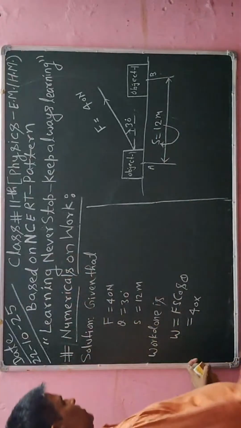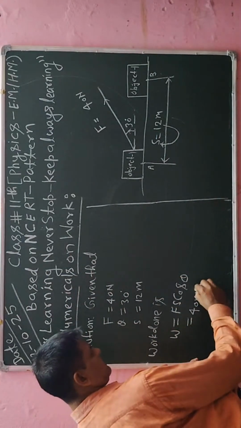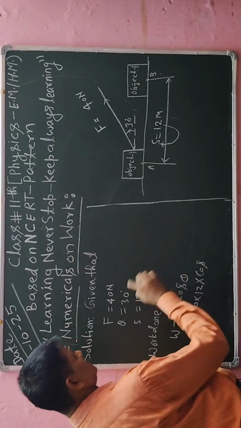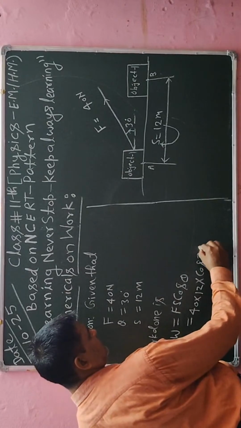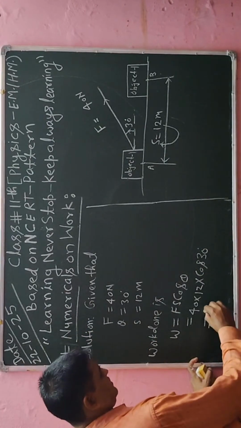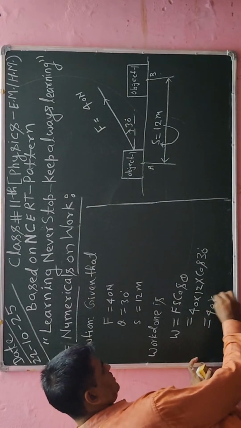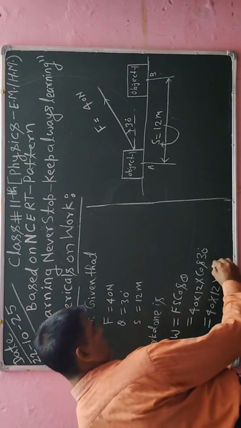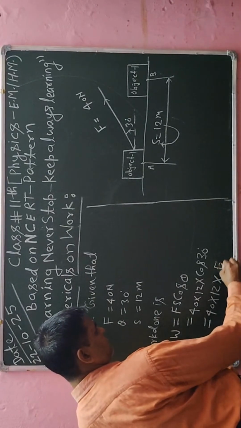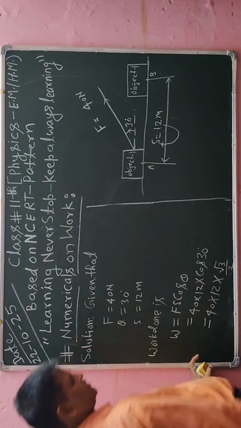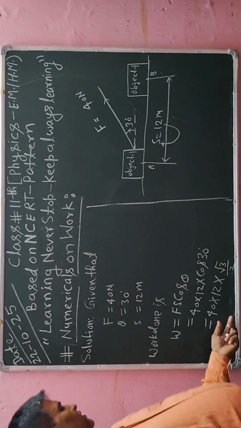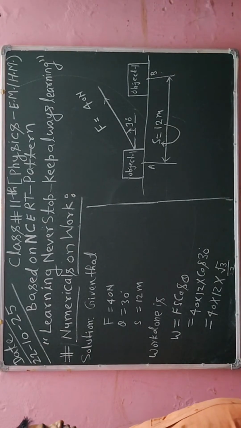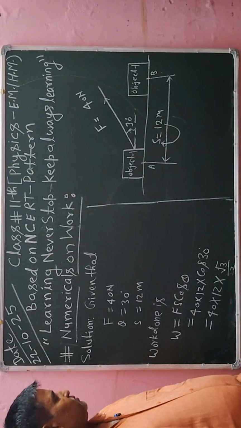Okay, so the value of S I have to put there is 12 meter, and then I will put the value of theta, which is 30 degree. Now further I will say 40 into 12 into the value of cos 30, that is root 3 divided by 2. I will further simplify, and after simplifying I will get the value of W, that is the required solution of my question. So you concentrate here to understand each and every concept in detail.